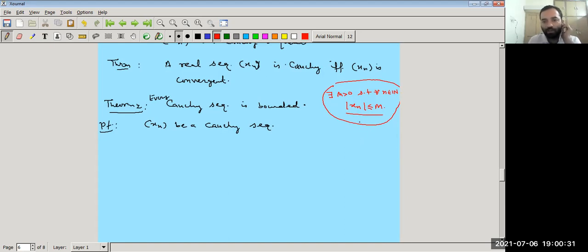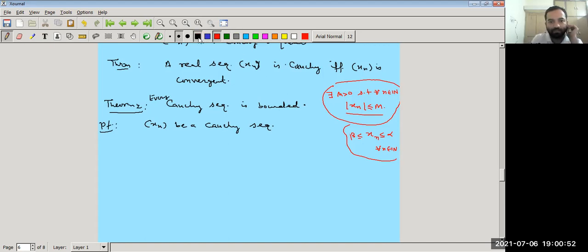Or, if we can show that xn is less than or equal to alpha and greater than or equal to beta for all n in N, then in this way we can also prove that this sequence is bounded. Here alpha is the upper bound and beta is the lower bound of the sequence.